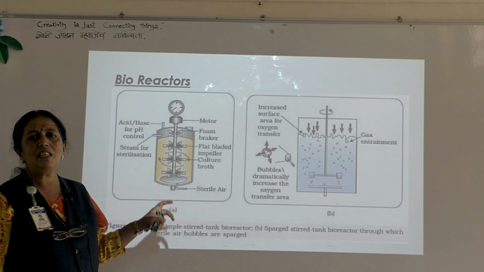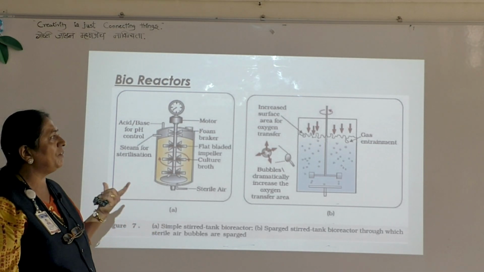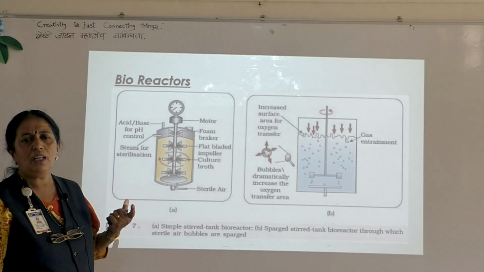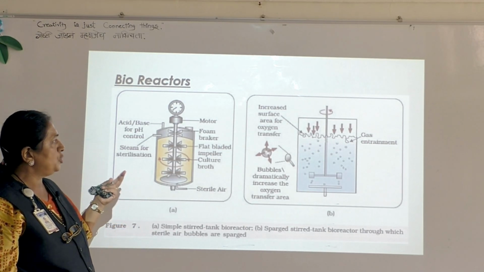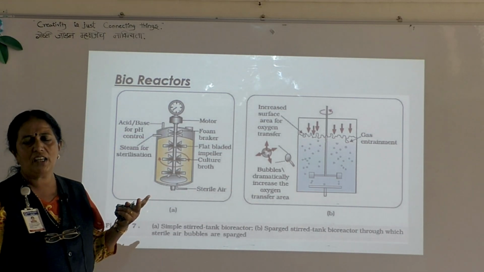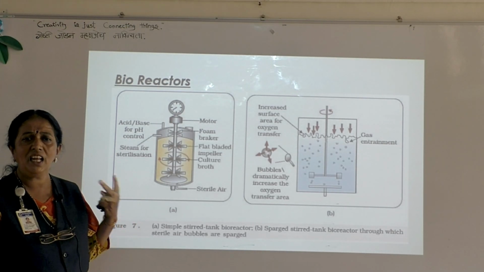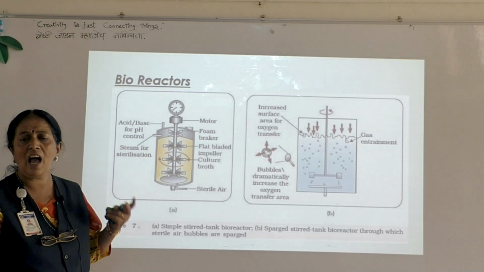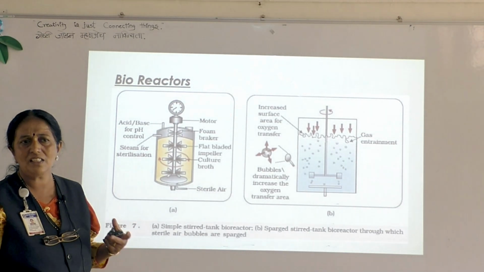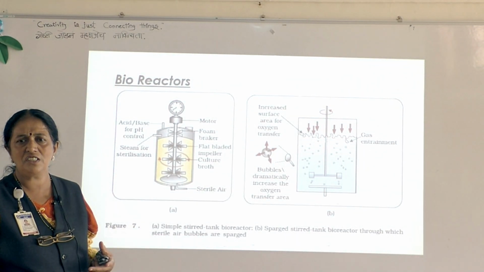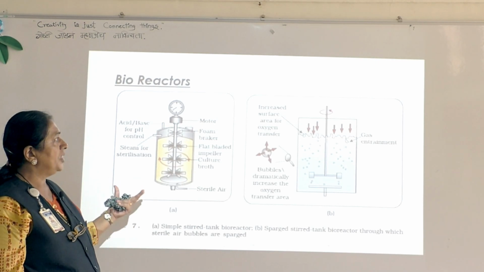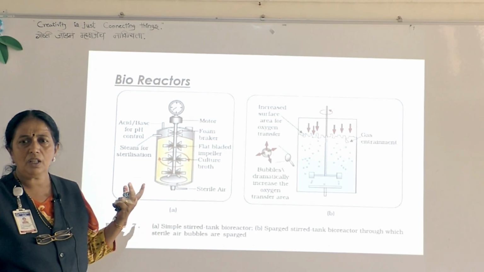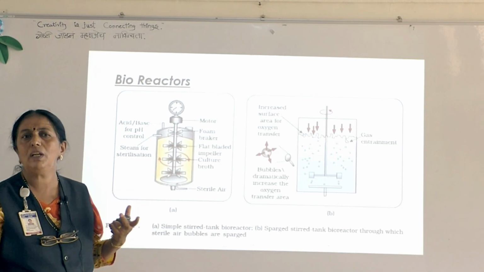And generally in the exam, you will be asked to draw the diagram. Labeling is equally important. If you visit any industry, you will find large steel containers. That is nothing but the heart of the industry itself, in which the process will go. So here the bioreactors are equally important.